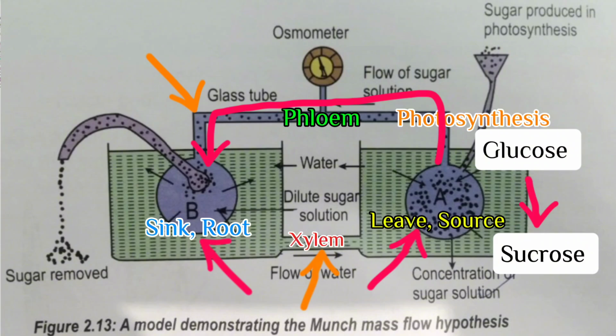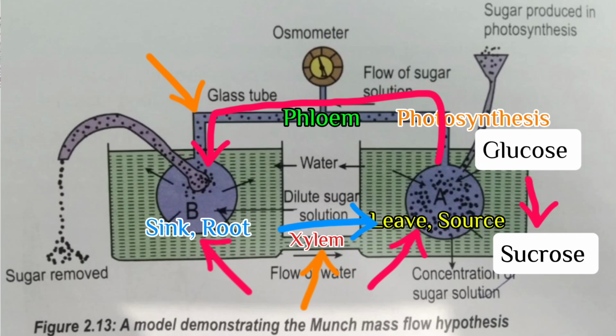The root receives the food, and the food is utilized by the root for the growth and development. The root absorbs water from the soil, and the water is transported to the aerial parts of the plant by xylem.